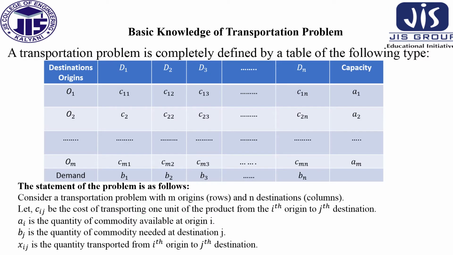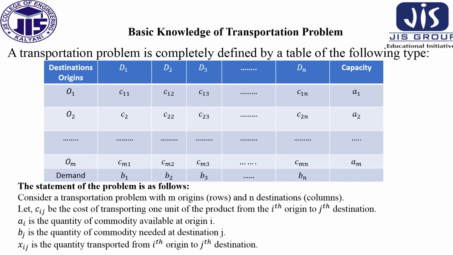Now a transportation problem is completely defined by a table of the following type. In this table, you can see the destinations D1, D2, D3 up to Dn, and the capacities are already given, and O1, O2, O3 are the origins.